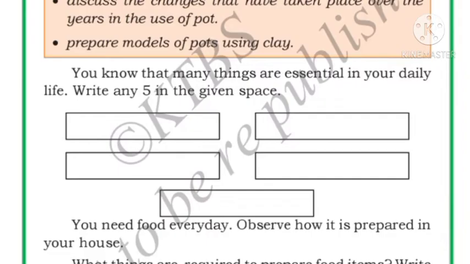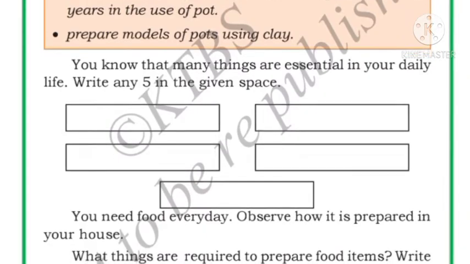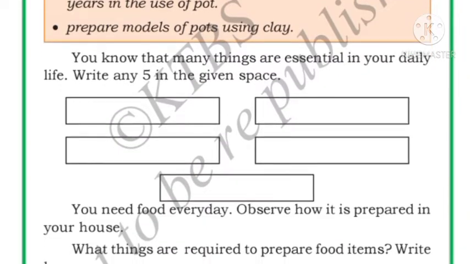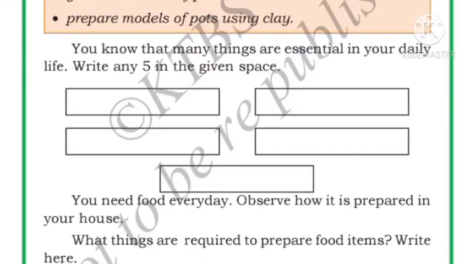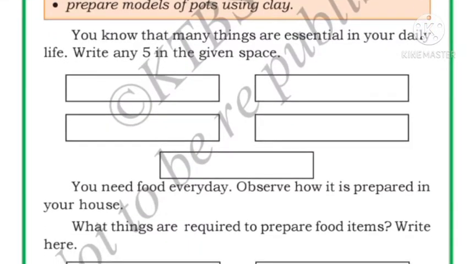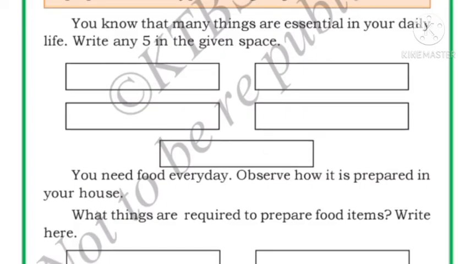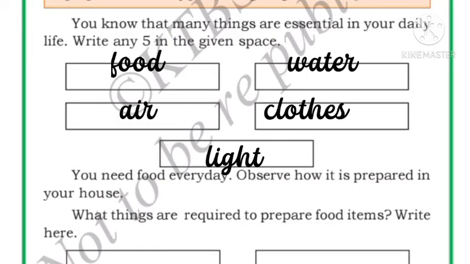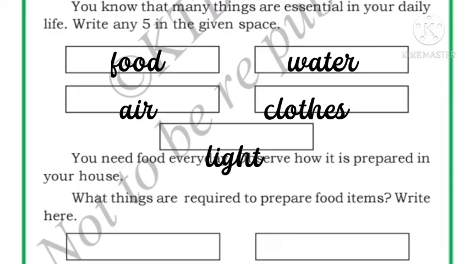So children, you know that many things are essential in our daily life, right? So let us write here any 5 essential things which are required in our daily life. So first, food, air, water, clothes and light we will write.